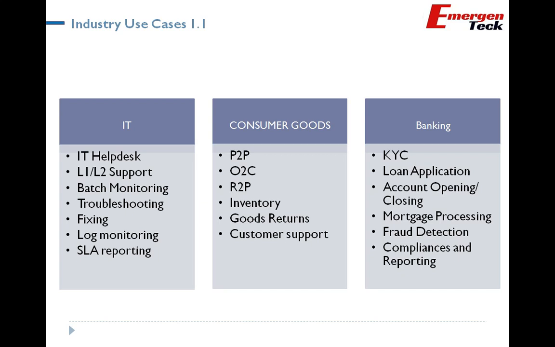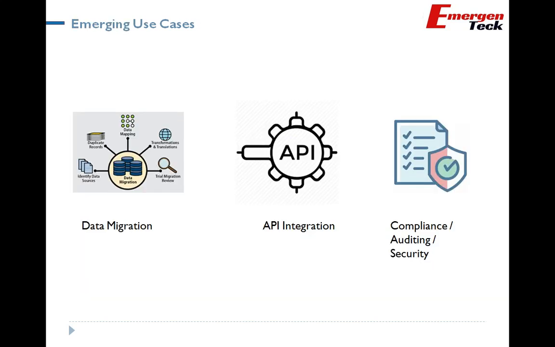The only thing we need to identify, the bottom line, is where we can apply it, and wherever you see those symptoms, those are very good candidates for RPA to deploy. But apart from the three ground rules we talked about, repetitive, rule-based, and highly business transactional activity with human intervention, there are three emerging use cases that can be explored in order to give a business benefit. Number one is data migration.